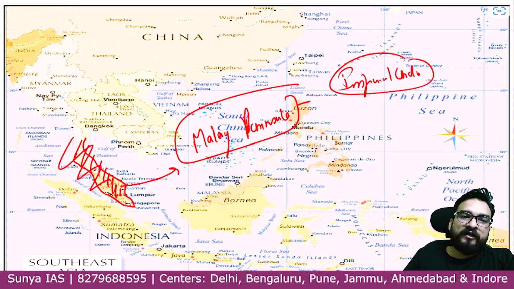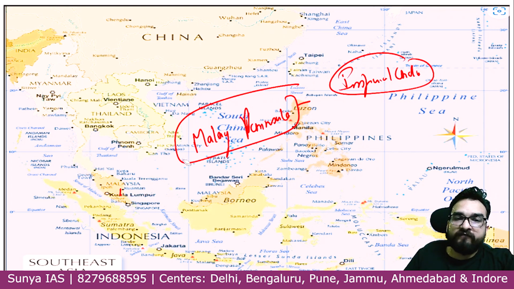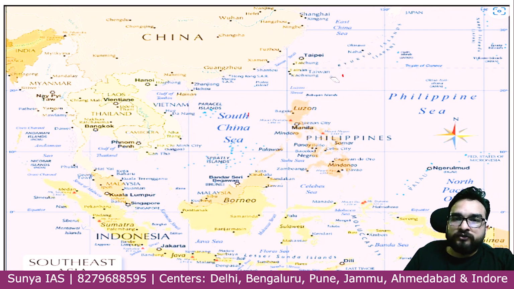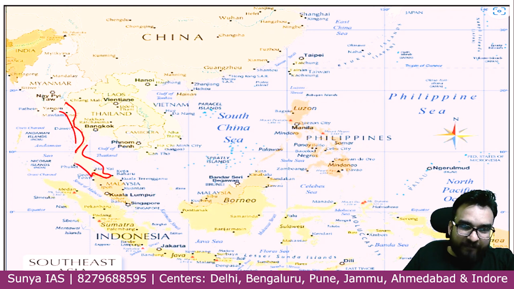Because they occupied not only Maldives, Sri Lanka, but this Malay Peninsula also they occupied. They have the control of this particular area. So this is your Malay Peninsula, covering basically Thailand portion, somewhat Myanmar portion also. So can you see this Myanmar comes down till here, this Thailand also comes down. You will have to understand this geography, and understand it a little bit, not exactly, okay.